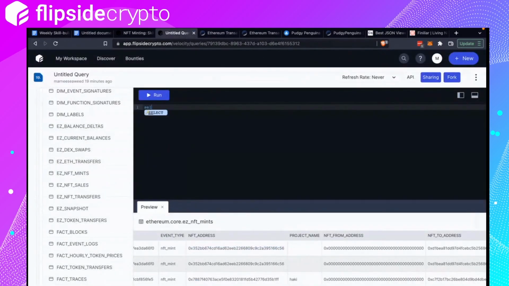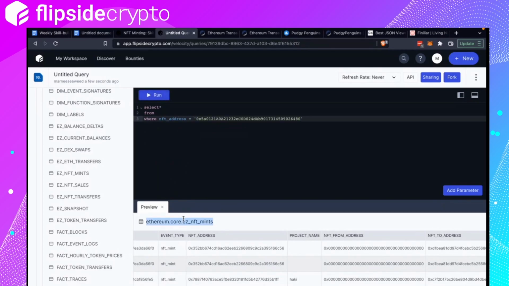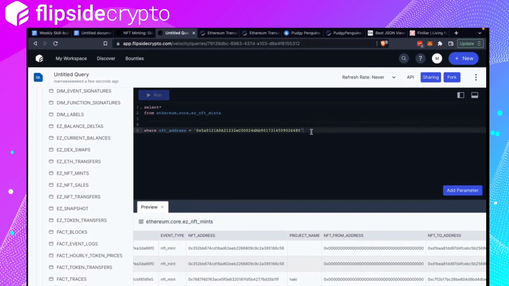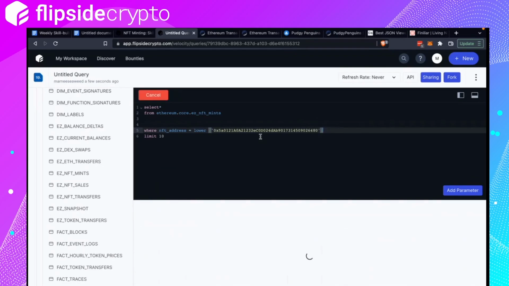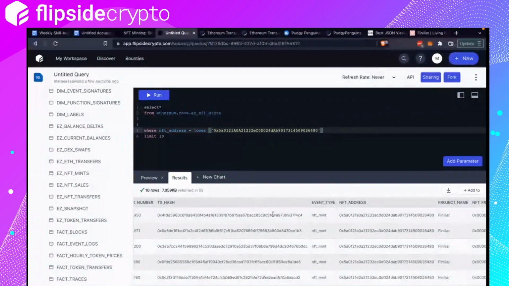Right, so let's start. So I'm going to get an example transaction to show you, right? I'm just going to copy this table and put a small limit, like limit 10. Make sure this is in lowercase because this is case sensitive. All right, there you go. That's how you get a sample transaction for a mint.